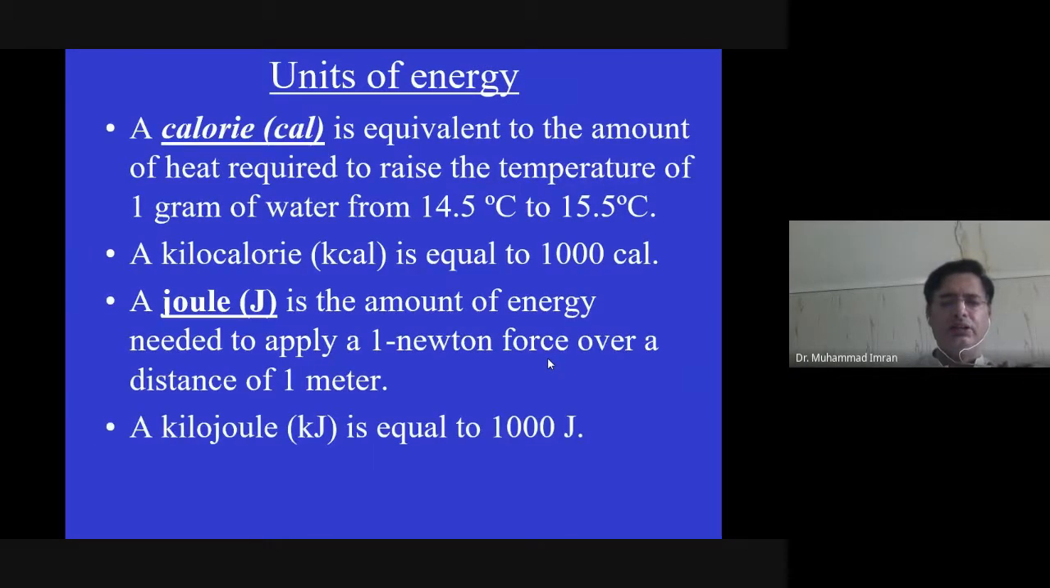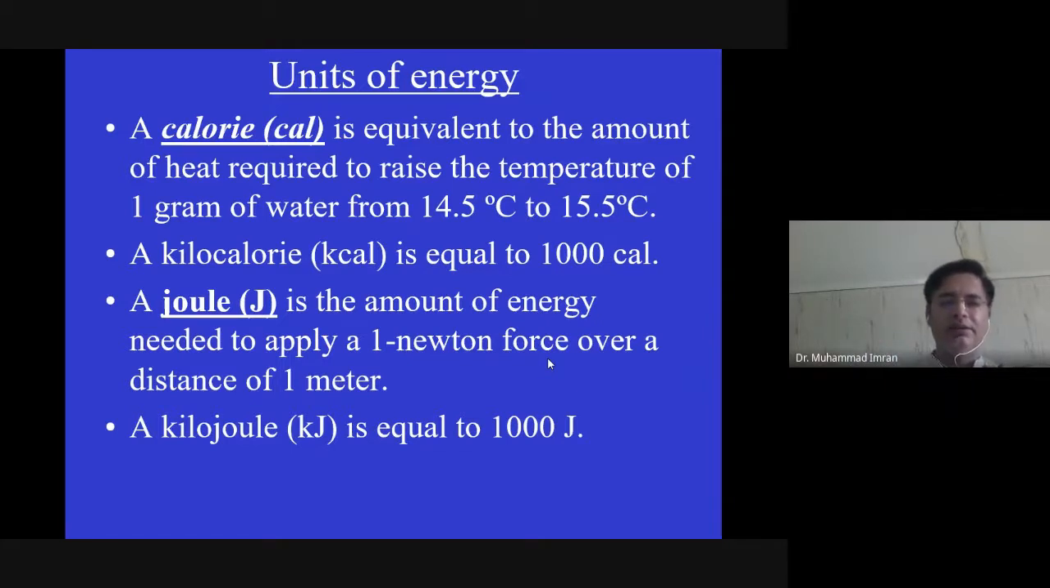What are the units of energy? 1 calorie is equal to what? If we raise the temperature of 1 gram of water from 14.5 to 15.5, the heat consumed by the water is equal to 1 calorie. So, 1 kilocalorie contains 1000 calories.